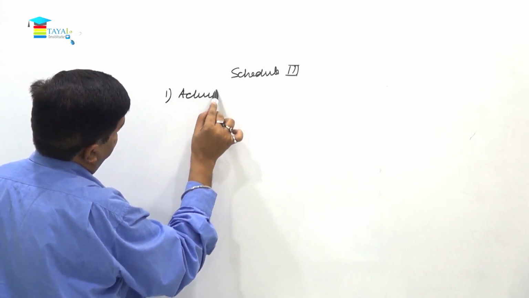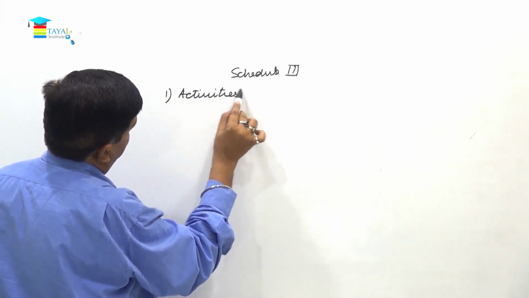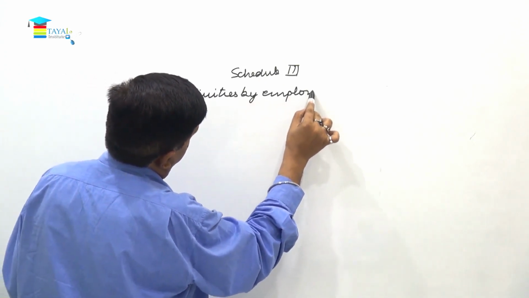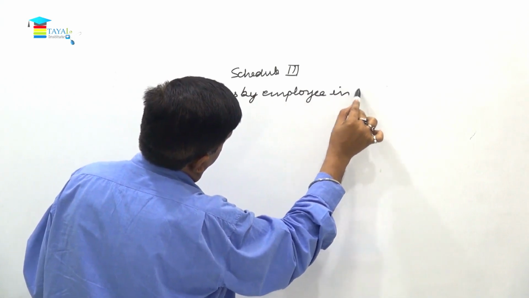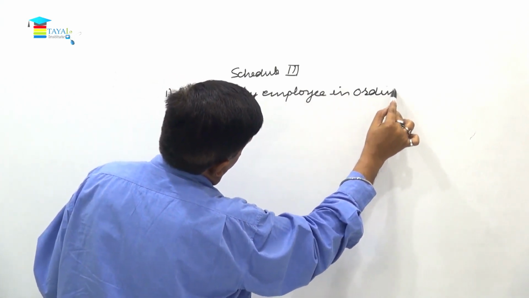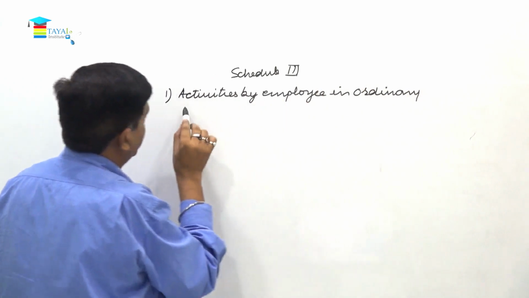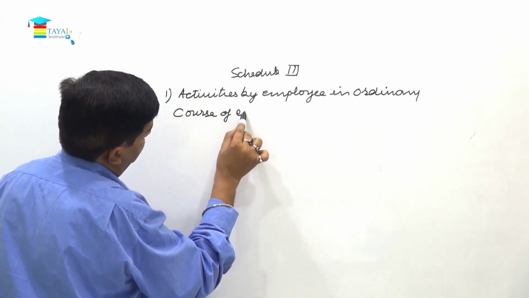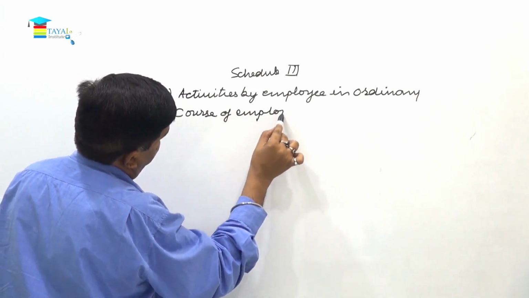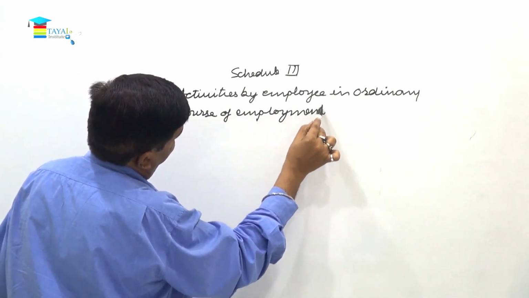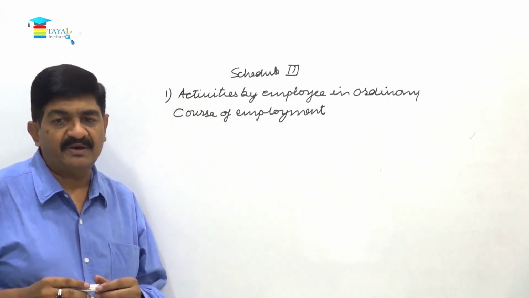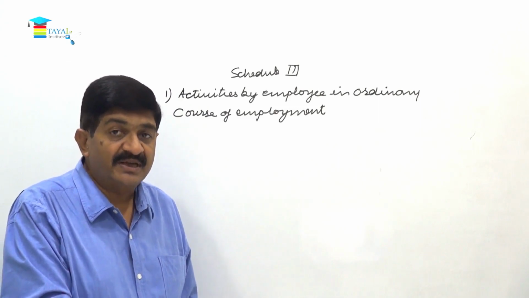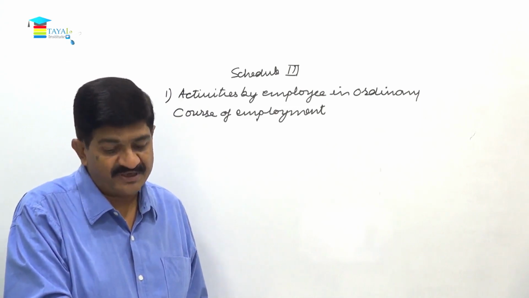activities by employee in ordinary course of employment. So when there is a contract of employment, there is a remuneration or there is a salary involved, so that is not considered as a supply of service for the purpose of GST.